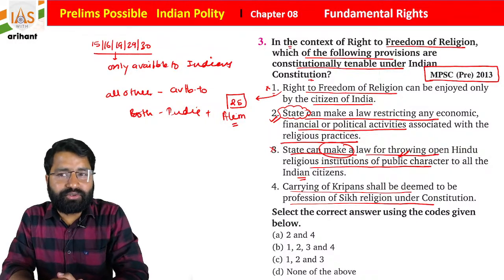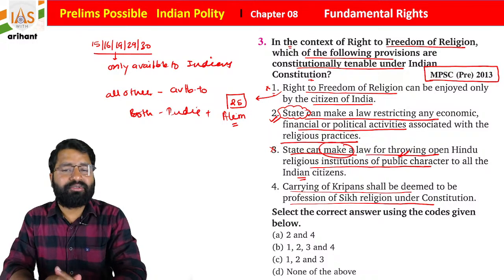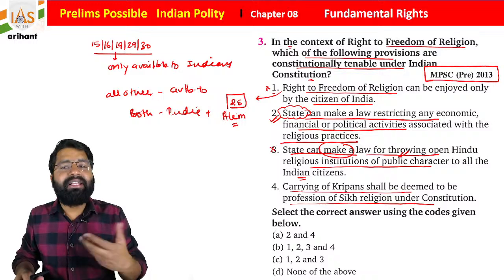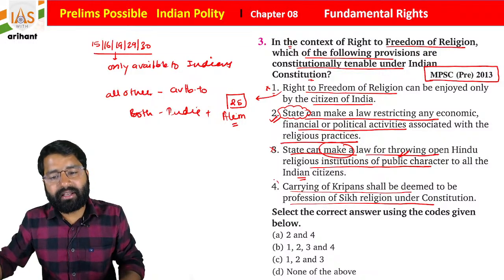Basically the kripan is a religious symbol used by Sikhs. At that time it was in the news and under discussion whether it is okay to allow the kripan or not. It is used as a religious symbol, so yes, it is allowed.